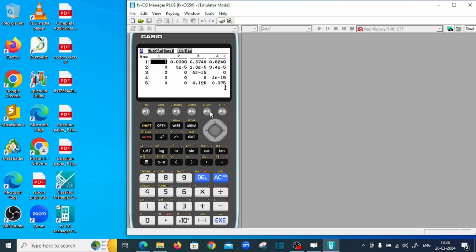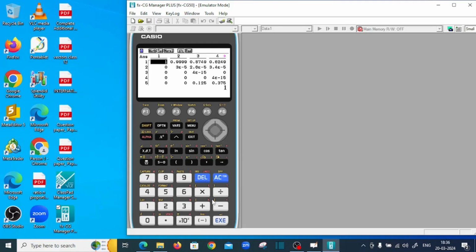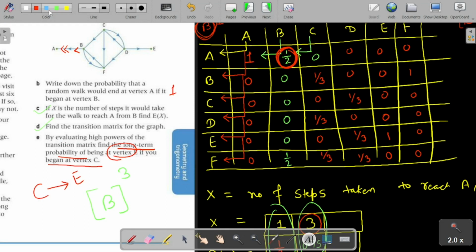So we have to go from C to E. Let us see C to E. Yes. So C to E: C is the third column, and E is the fifth row. So its probability is 0.125. As you can see, its probability is 0.125. So the answer to the E part is 0.125.